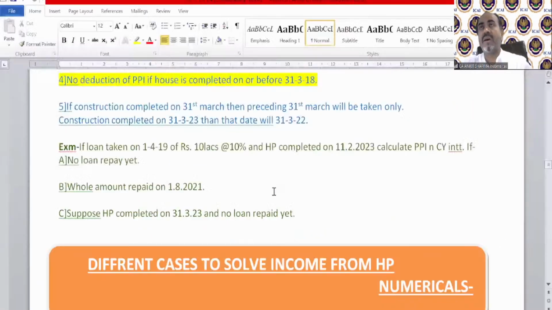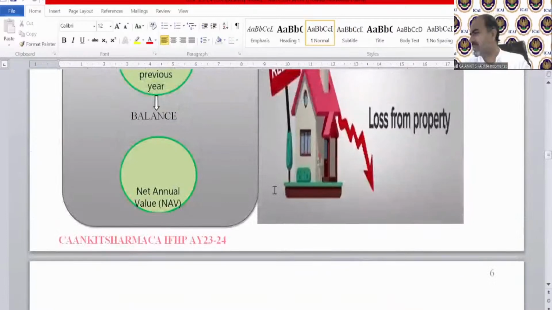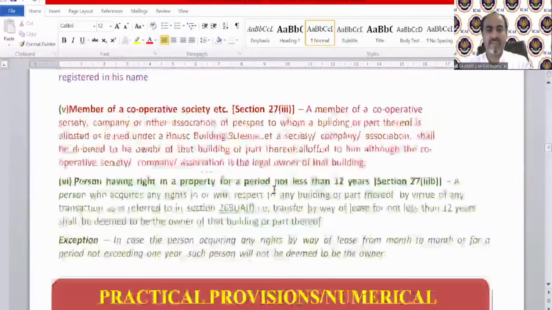I already uploaded a chart diagram for these house property provisions. You can download it from the portal. I uploaded it yesterday evening, I guess. Fine. So Mr. Harshit is asking about the exception. So let's see the exception.